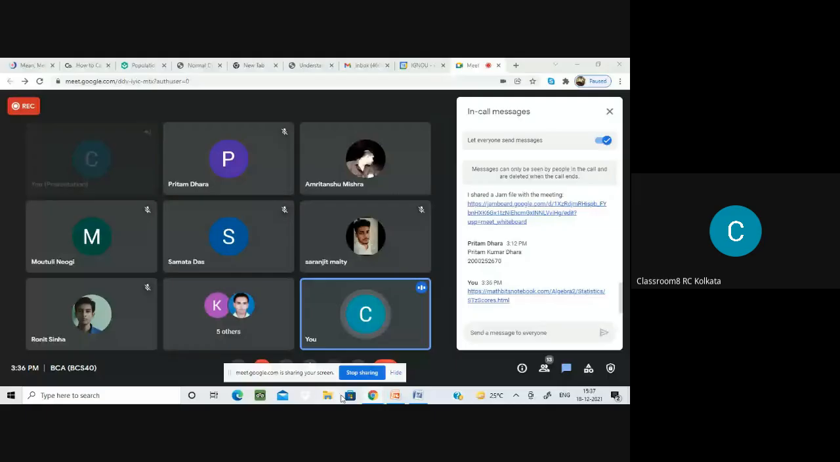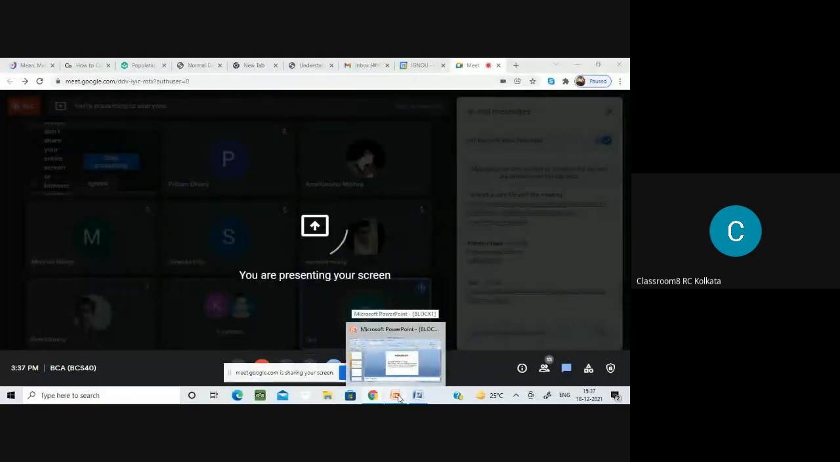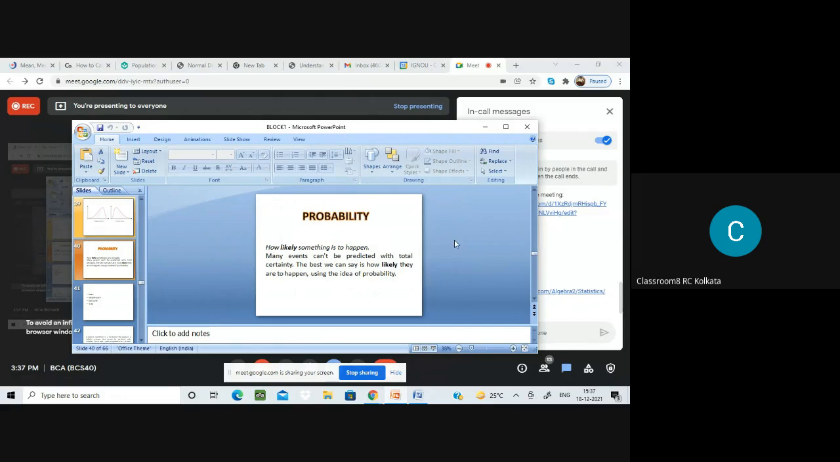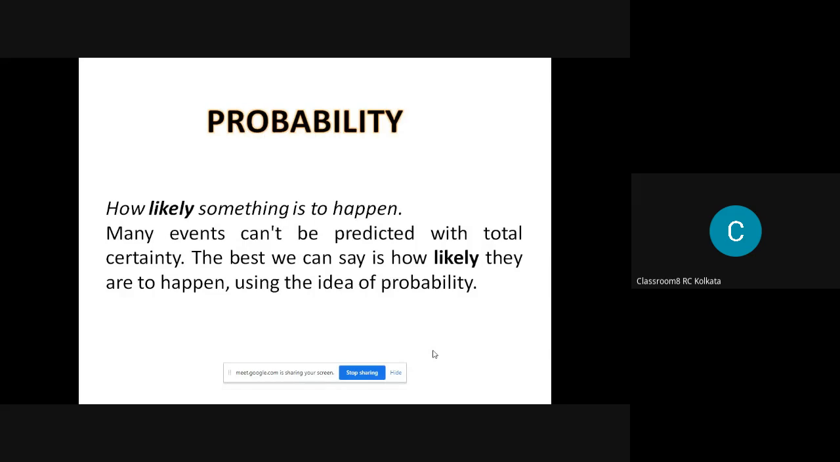Okay, now we come to where we started, the probability portion. Can all of you see the PowerPoint screen? Yes, ma'am. Okay.